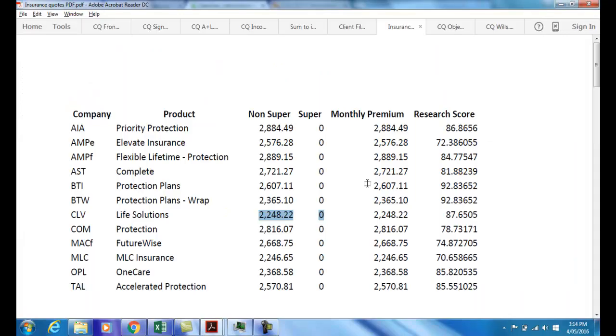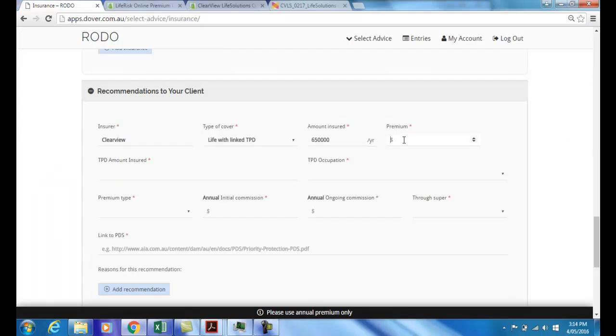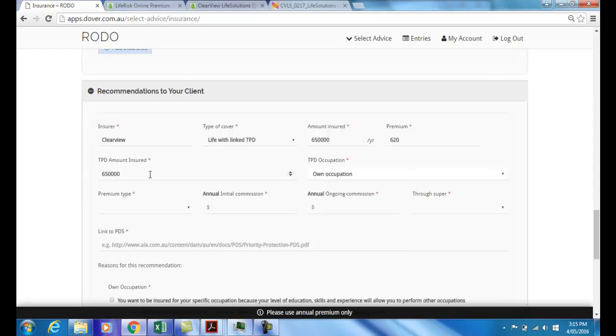Let's round that up and say that is $620 for the term life, and again, sorry, the way the screen worked there, Alt-Tab wasn't the right button. $650,000 amount insured, TPD occupation is own, premium type is level, the annual initial commission will be 80%. We're going to say this is post-LIF, 80% of 620, which is 496, and the ongoing commission will be 20% of 620, which is 124, and it is not being held through a super.